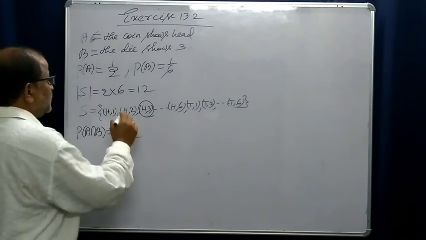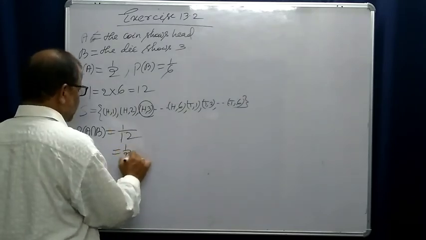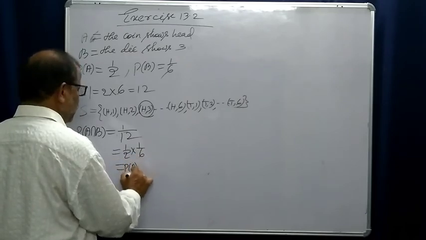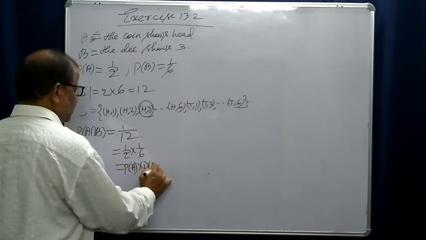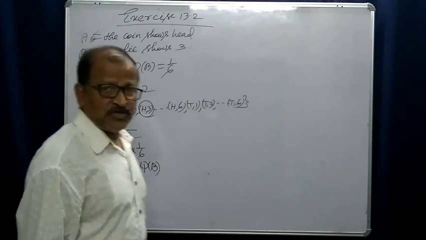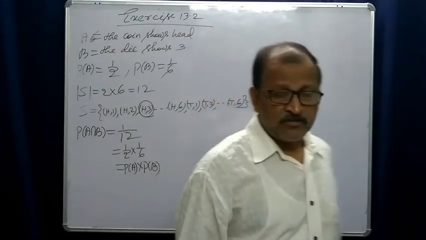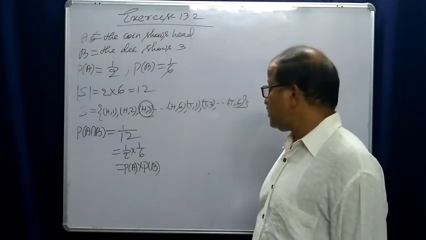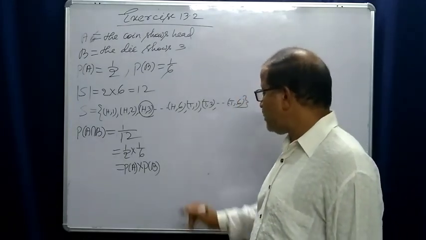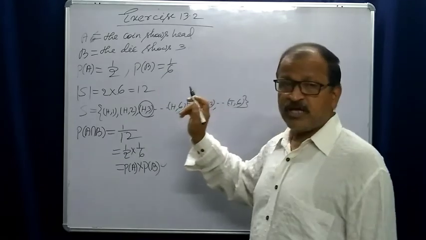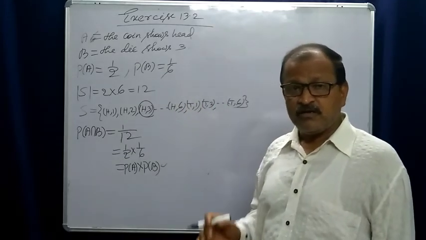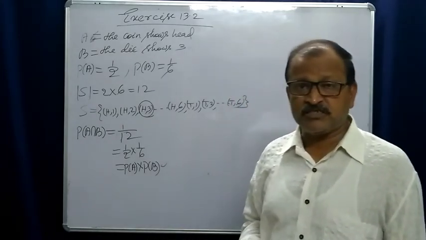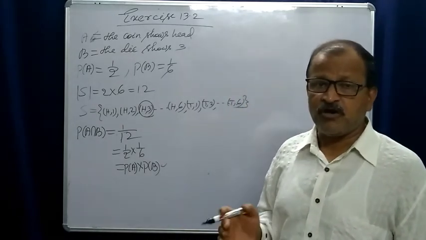Now 1 by 12 can be written as 1 by 2 into 1 by 6, that is probability of A into probability of B. These two events satisfy the multiplication theorem: probability of A intersection B is equal to probability of A into probability of B. Two events A and B are independent when this holds.